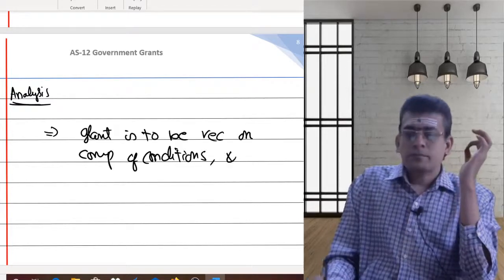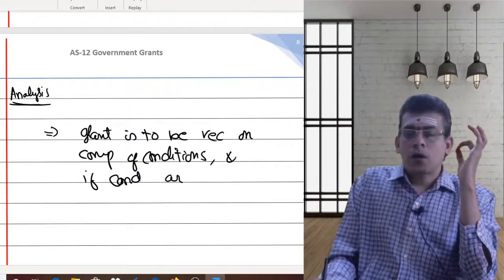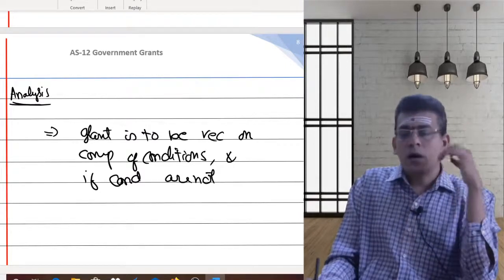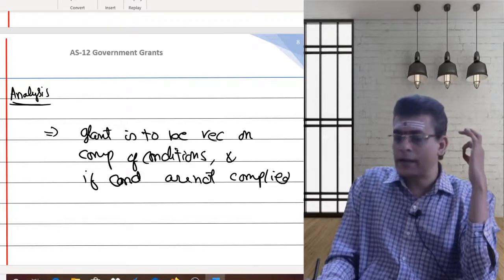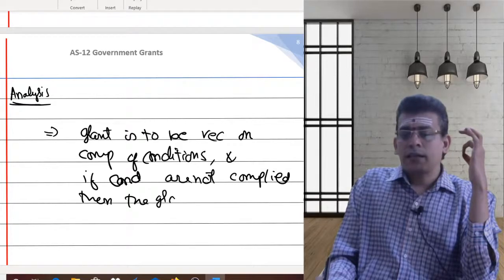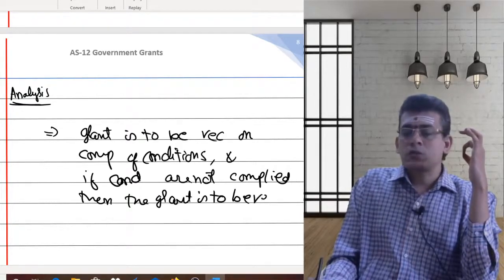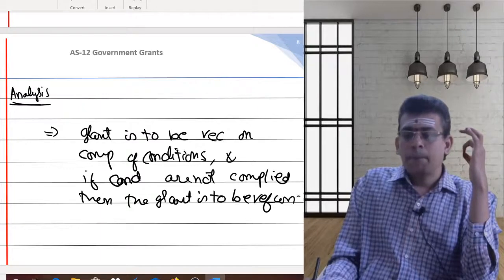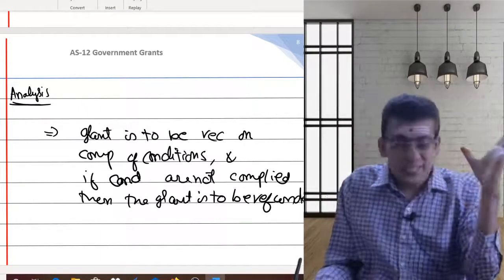And if conditions are not complied, then the amount of grant is to be refunded. The grant is to be refunded. That's the analysis regarding the first part.